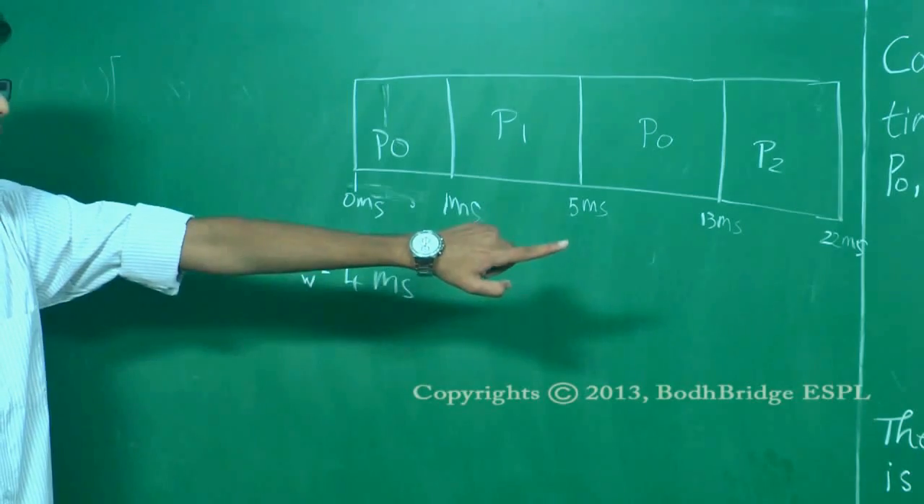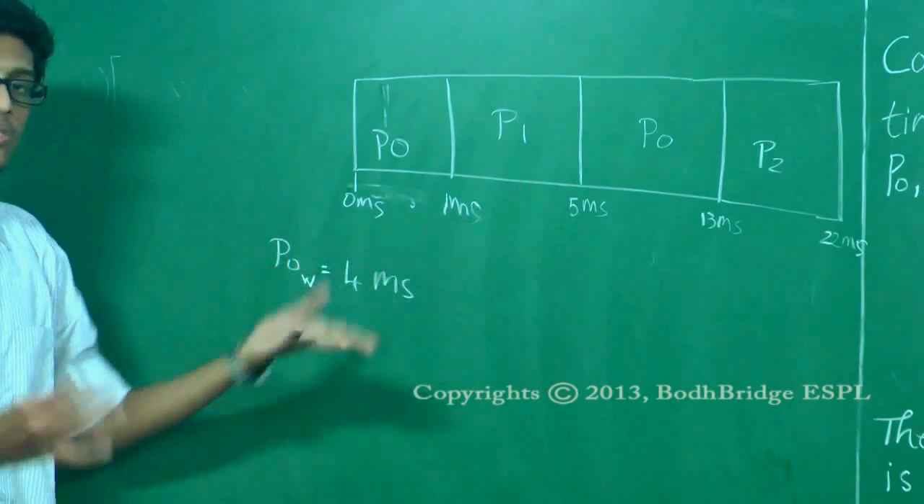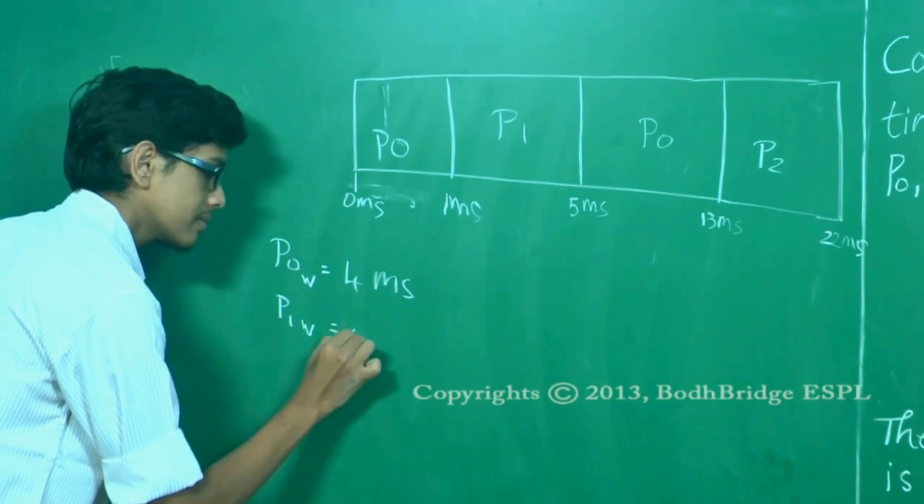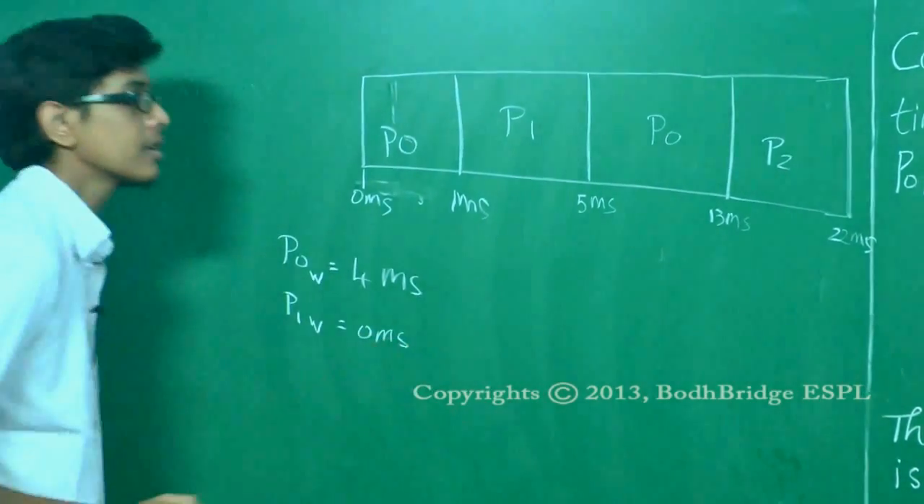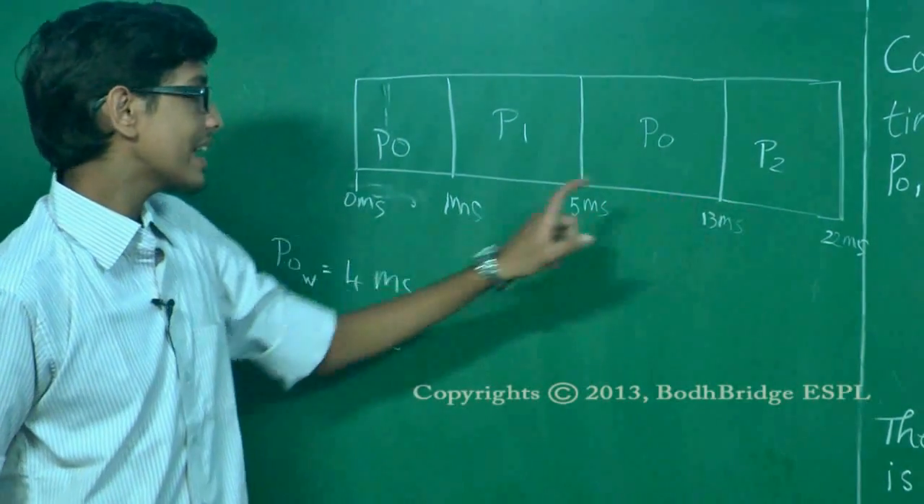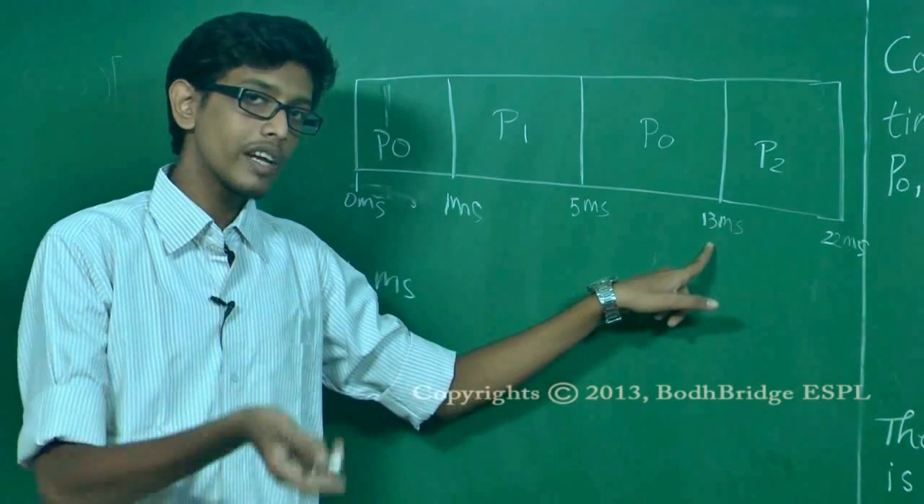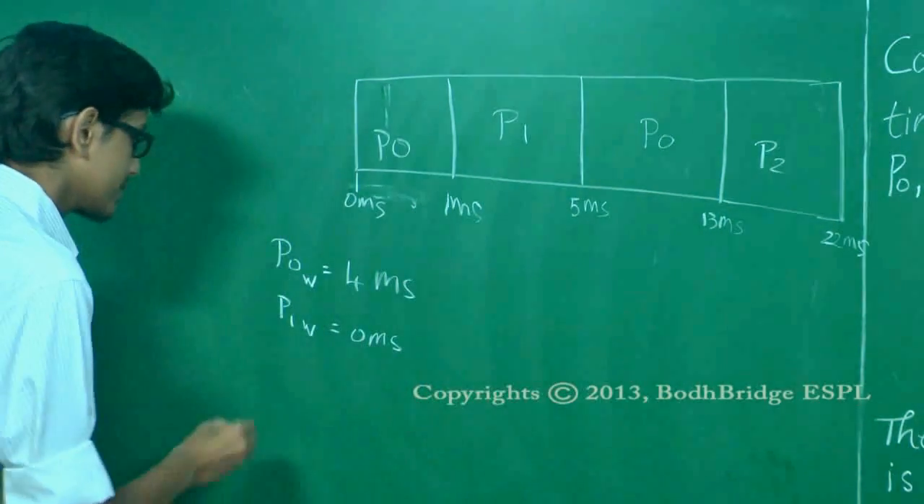P1 arrives at 1 millisecond and it finishes. So P1 does not wait at all. So P1's waiting time is 0 milliseconds. P2 arrives at 2 milliseconds and waits till the 13th millisecond. So the waiting time of P2 is 11 milliseconds.